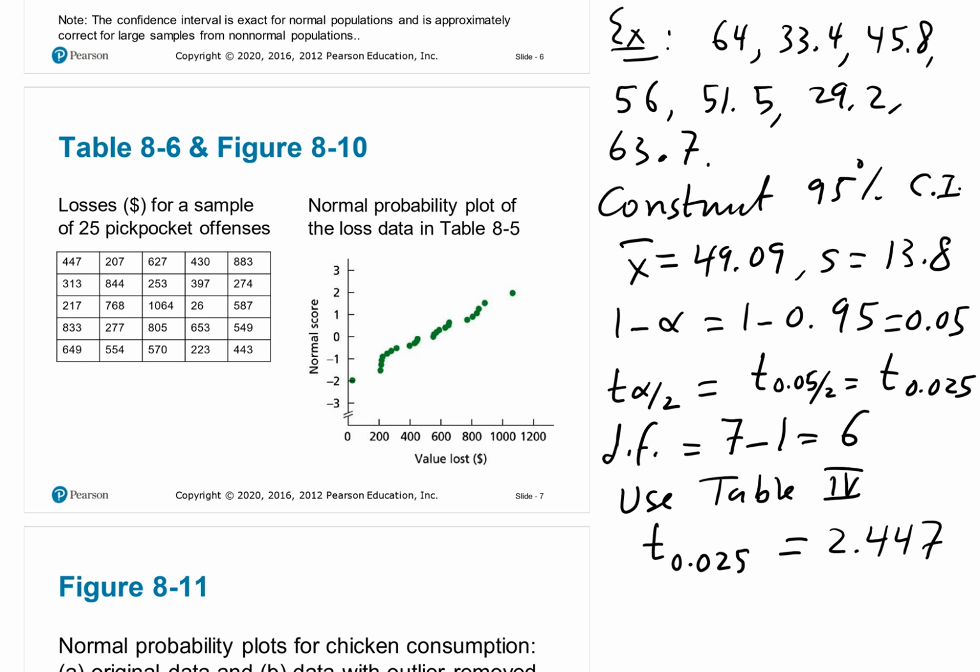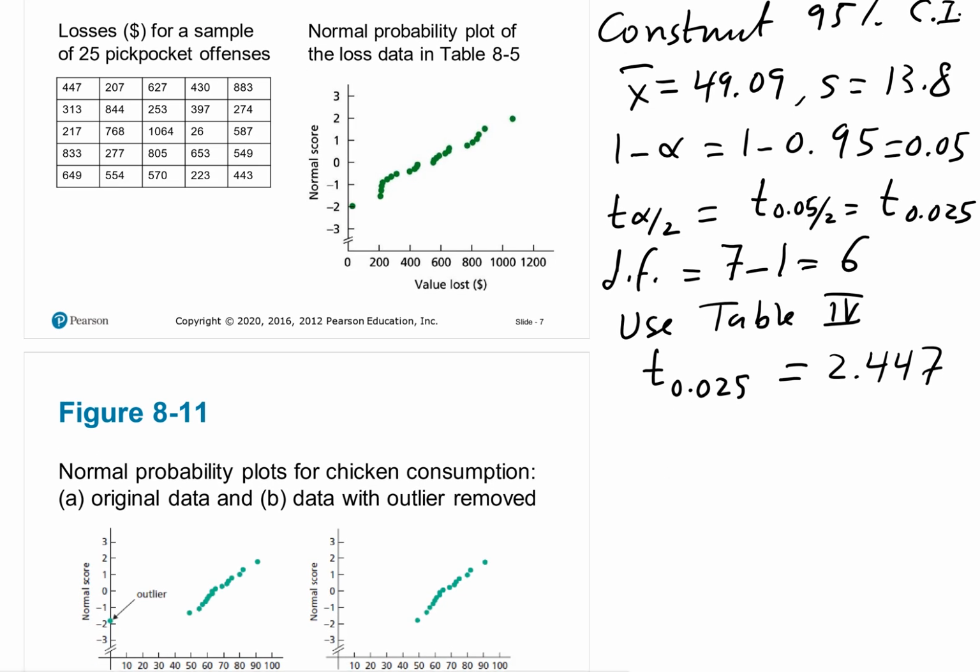And now we are going to finish this up by constructing the lower bound of the interval. Let's call it lower bound of the confidence interval, x bar minus t sub alpha over 2, s over the square root of n. Now it's a matter of substitution.